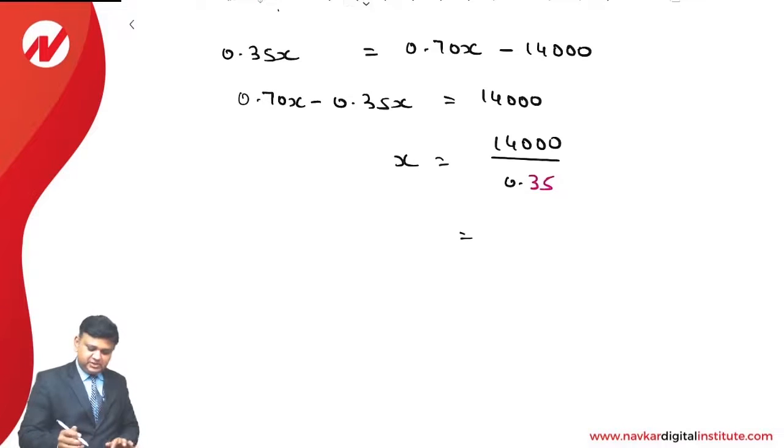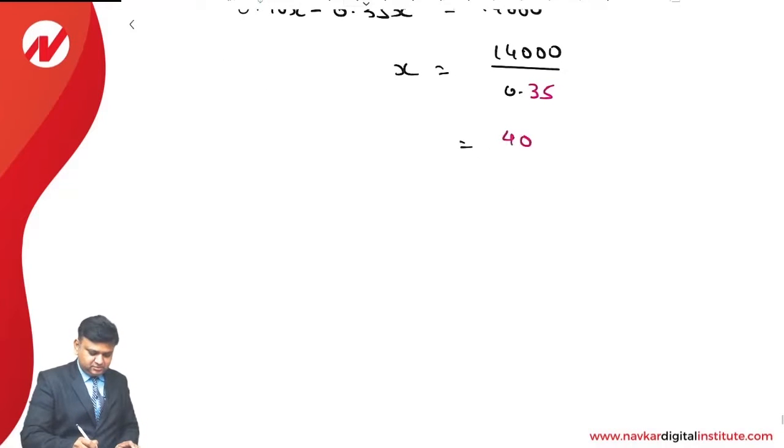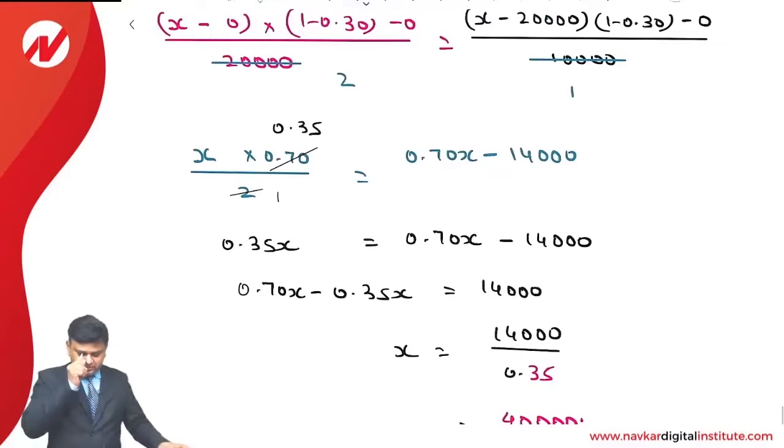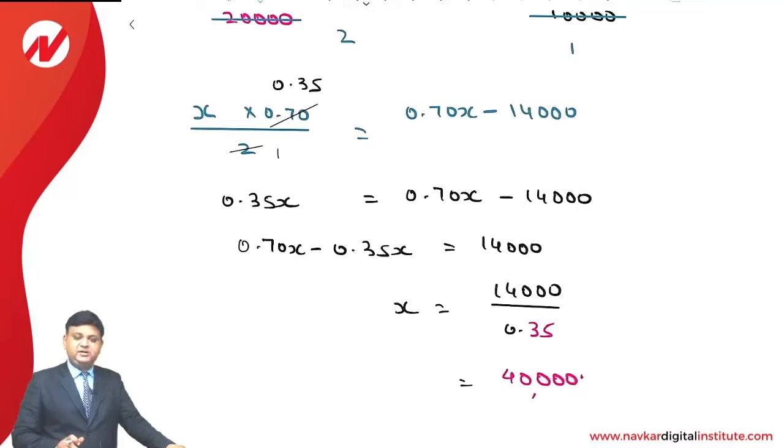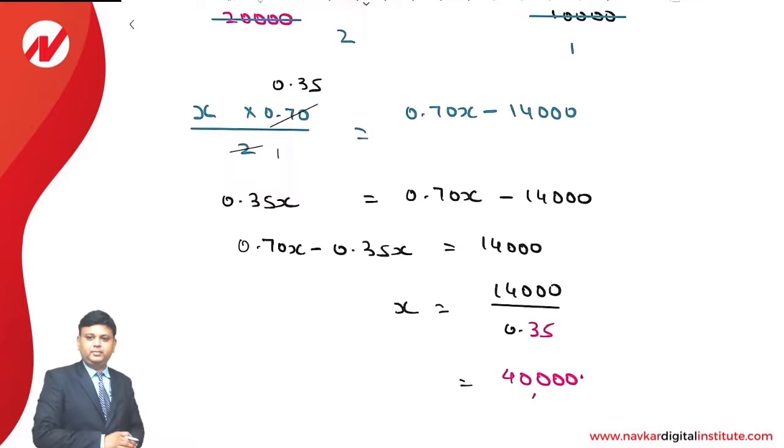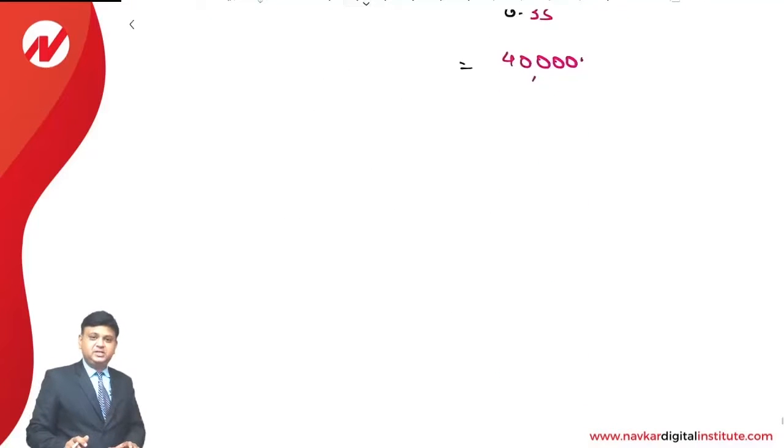So I think it will be 40,000, yes. So we understand that 40,000 rupees is the level of EBIT at which EPS of the first financial plan and second financial plan would be the same. Now let us see how to calculate the financial indifference point between 1 and 3.